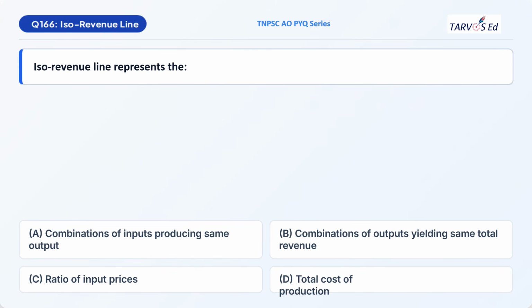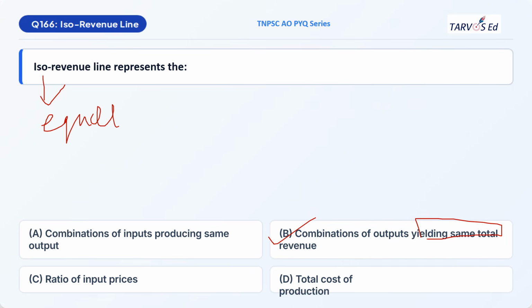So ISO itself means equal. So look onto the options. It is the combination of outputs yielding the same total revenue. Here is the option. Correct option will be option B, same total revenue.